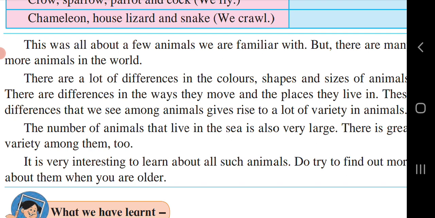So whenever we move from one place to another, when the climate changes, when the geographical situation changes, the animals look different. Their color is different. Different birds are seen in different places. With the change in time, the birds fly from one place to another. They will stay in the place where the climate is suitable for them, and when the climate changes, at that time they will move from that place to another place.